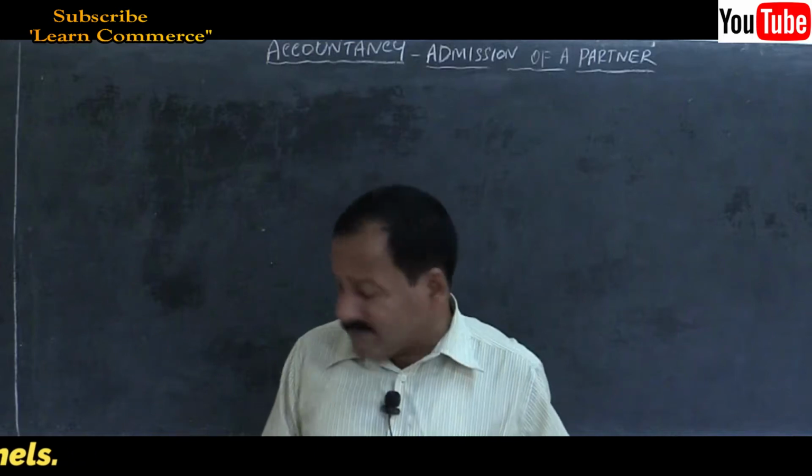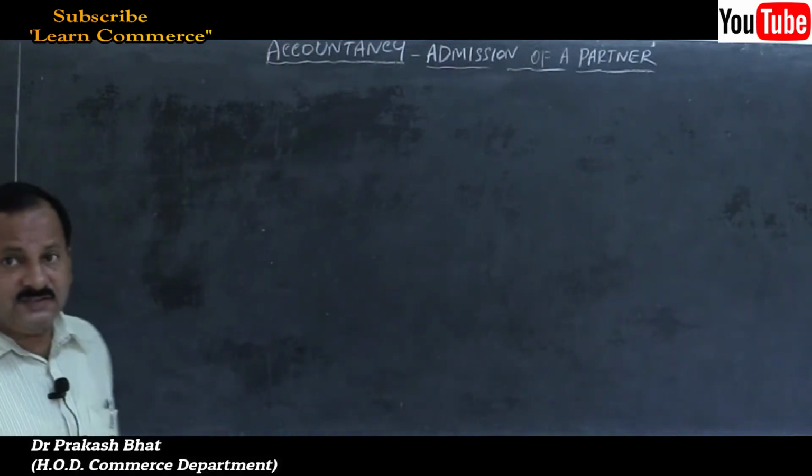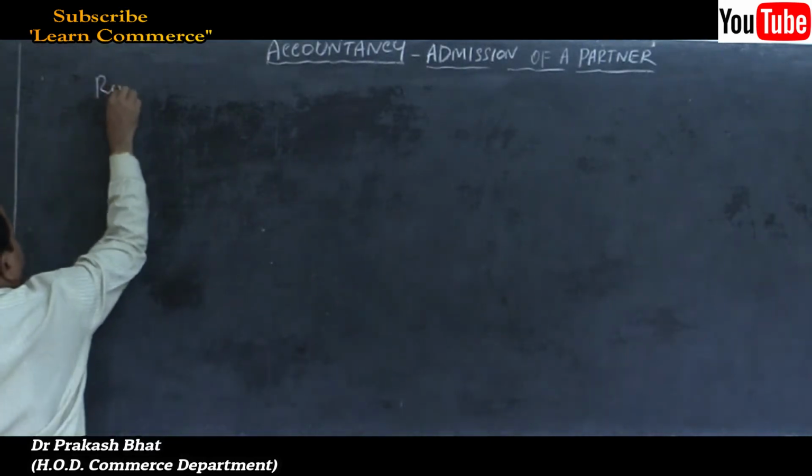Let us prepare revaluation account here. Revaluation account. Draw the columns.